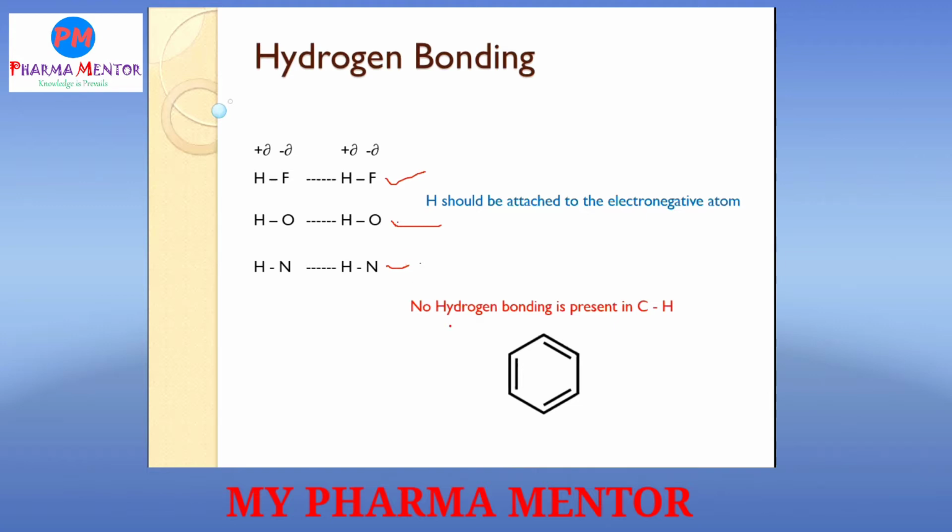Here, the second example is given: no hydrogen bond is present between carbon and hydrogen. Why? Because carbon is not an electronegative atom. That's why there is no hydrogen bonding between carbon and hydrogen. One example is given in benzene. In the structure of benzene, carbon is attached to carbon, and that carbon is further attached to hydrogen. Since carbon is not electronegative, there is no hydrogen bonding in benzene.